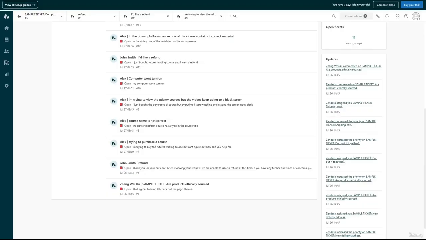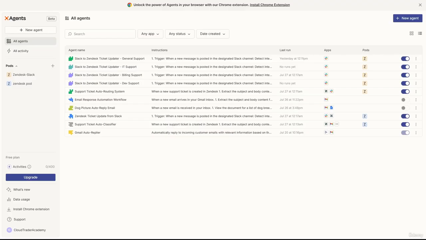And then here would be our Zendesk platform. So we can see our end users are submitting tickets and our AI agent is taking care of them. And if it's not able to take care of it on its own, it would forward it over to our team. And you could see we had multiple different teams. We had IT support, billing support, dev support, and general support. So depending on how the AI classifies the ticket, it would send it to a different support team.